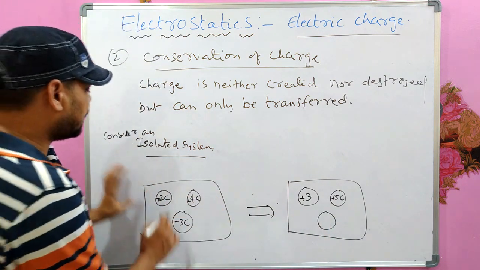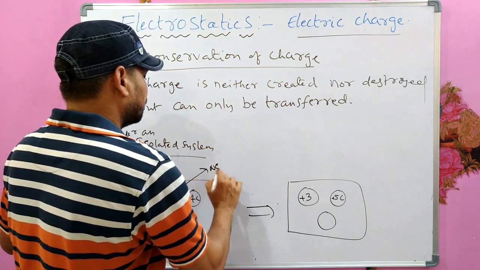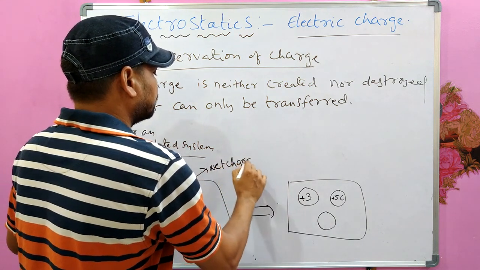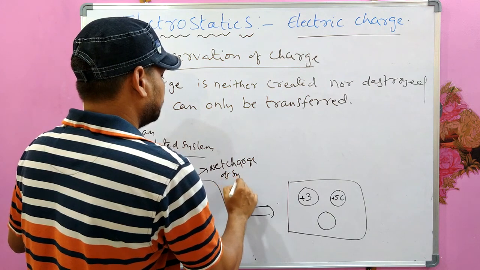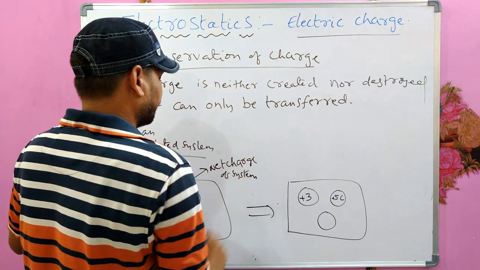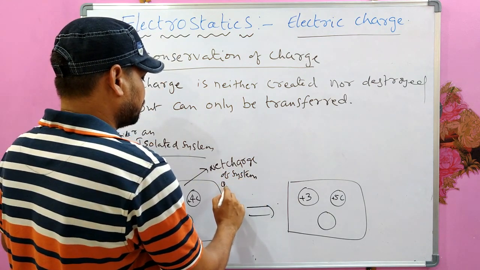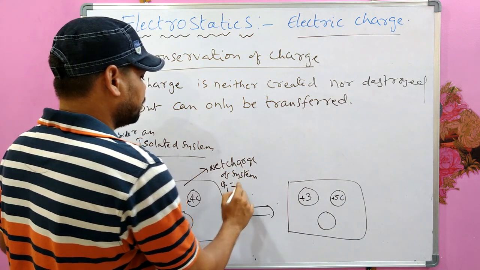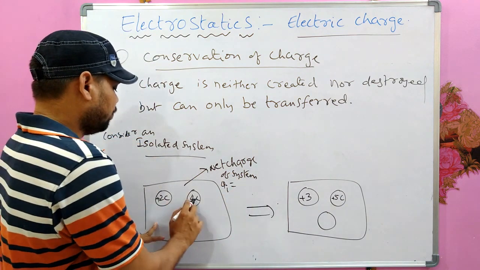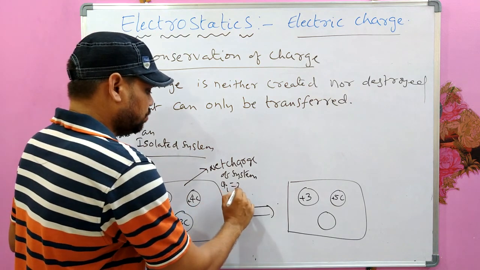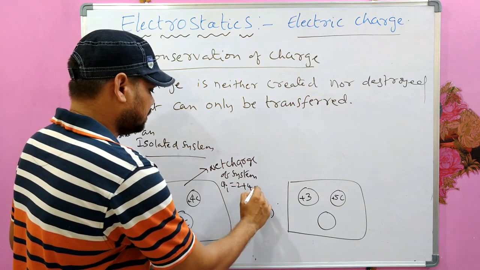See, what is the net charge of this system? Q initial equal to 2 plus 4 plus minus 3.